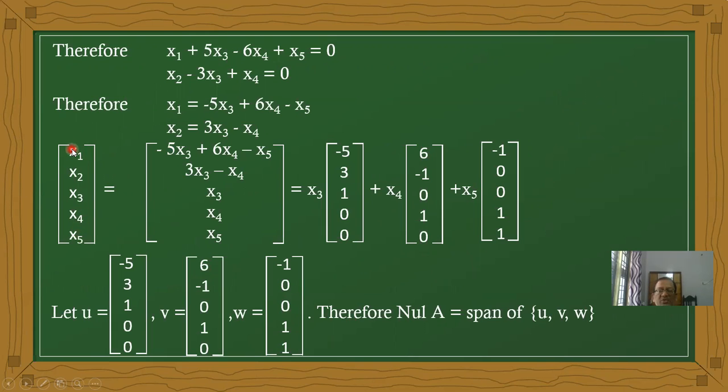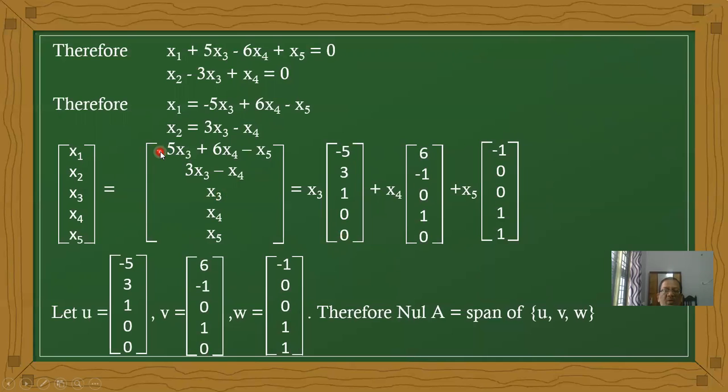Now we know the x1 and x2 values, which are in terms of x3, x4 and x5. Therefore I am taking the x3 coefficients as the first vector.